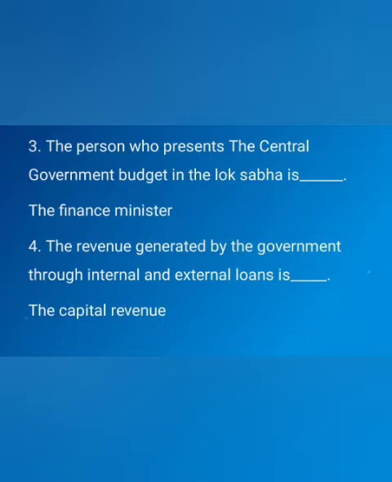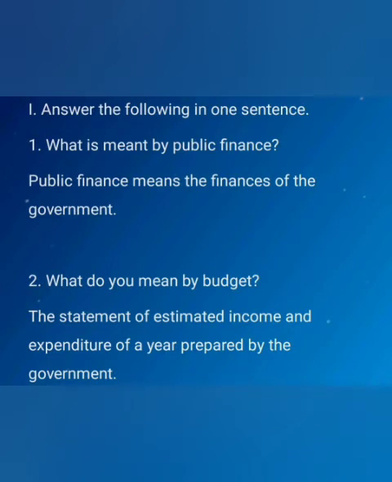Fourth one: the revenue generated by the government through internal and external loans is called the capital revenue. Next, answer the following questions in one sentence. First question: what is meant by public finance? Public finance means the finances of the government. Second question: what do you mean by budget? The statement of estimated income and expenditure of a year prepared by the government is known as budget.